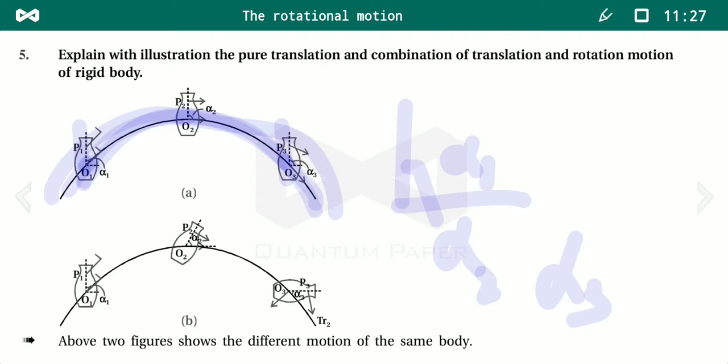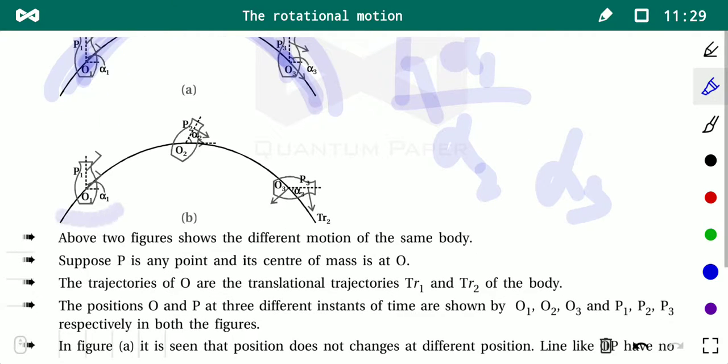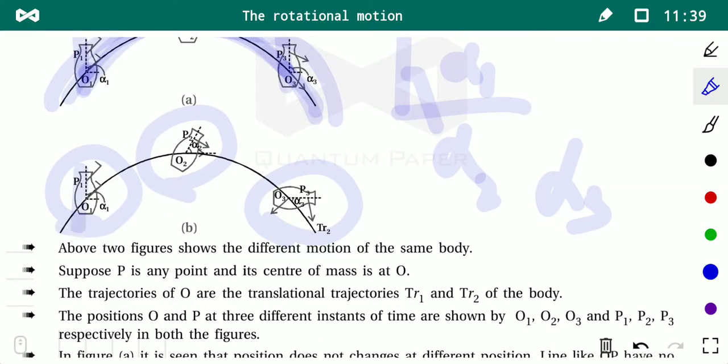But if, student, the same body is not only performing translation motion but along with the translation motion it performs rotational motion, then the angle between O1P1 and the reference line is alpha 1, O2P2 and the reference line is alpha 2, O3P3 and the reference line is alpha 3. So the angles are not the same.